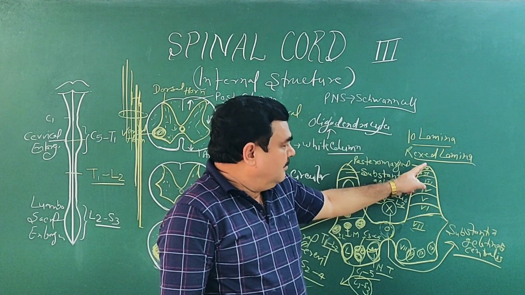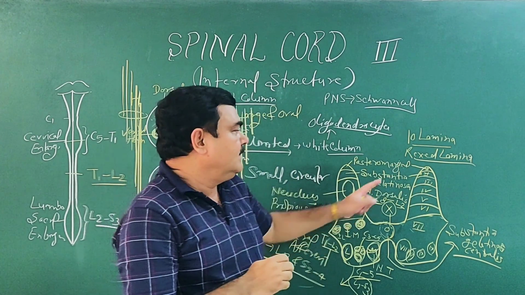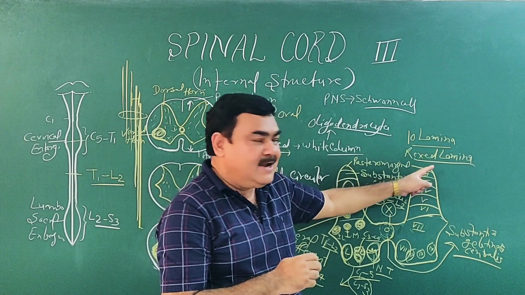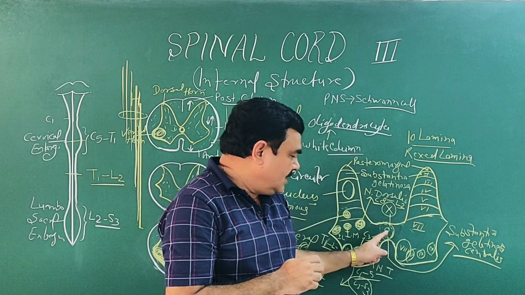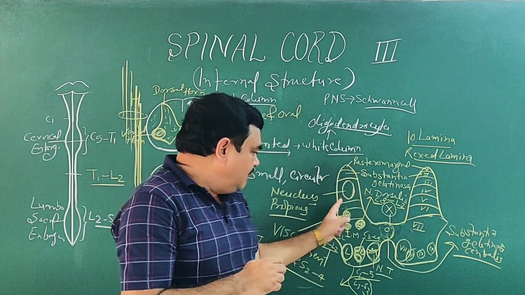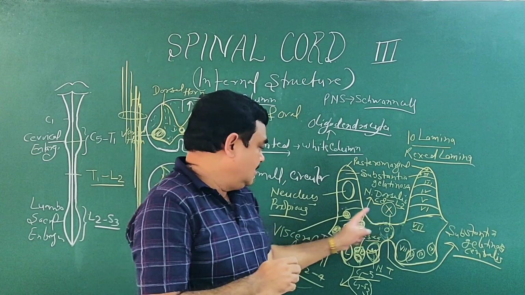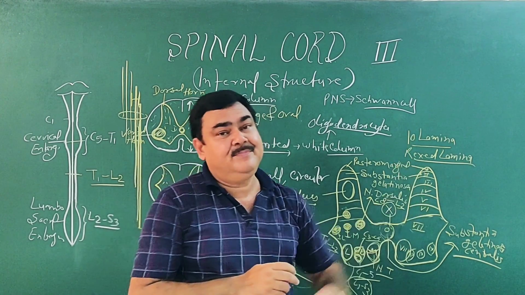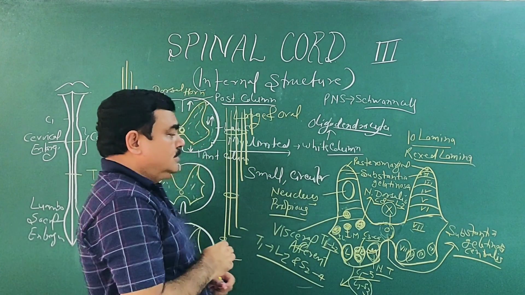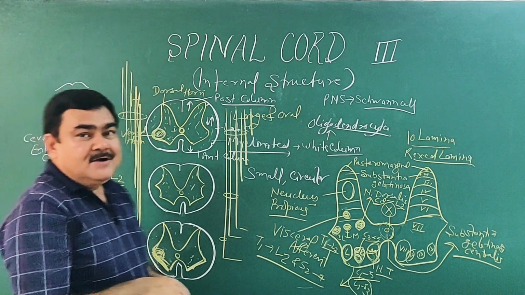And if it is divided in the lamina form, this is known as Rexed laminae, from first to 10th lamina. You can correlate which nuclei are related to which lamina. So this is all about the spinal cord part 3. Thank you.